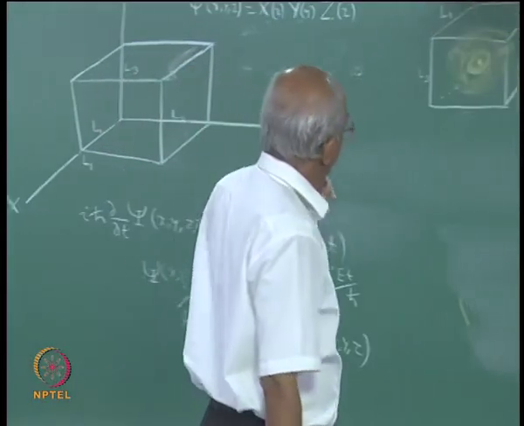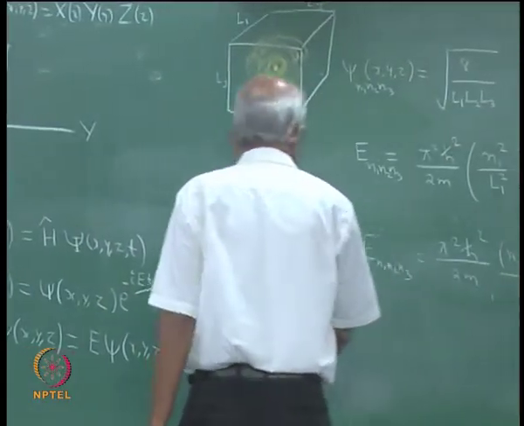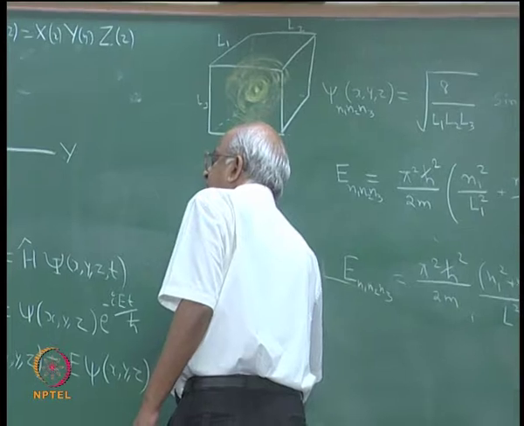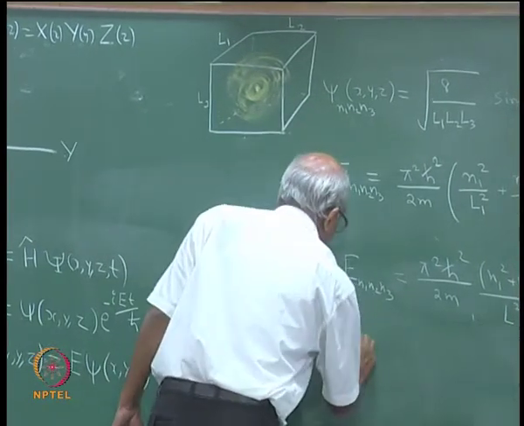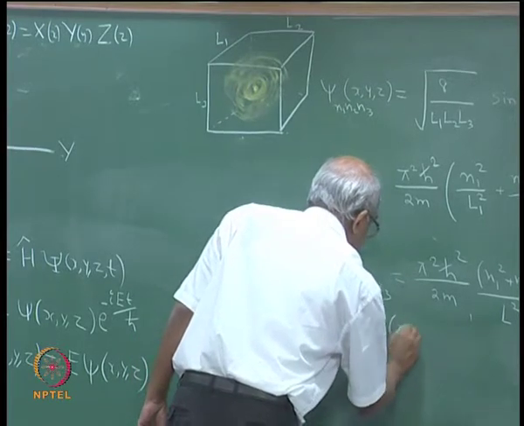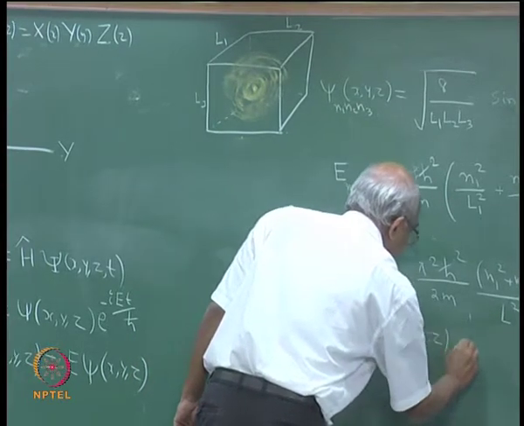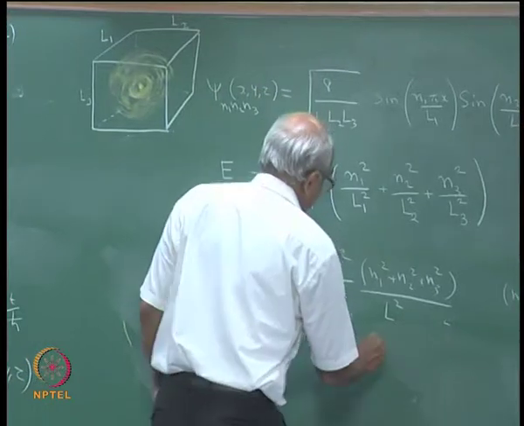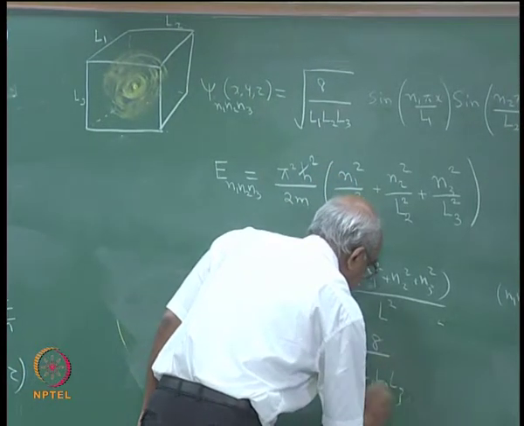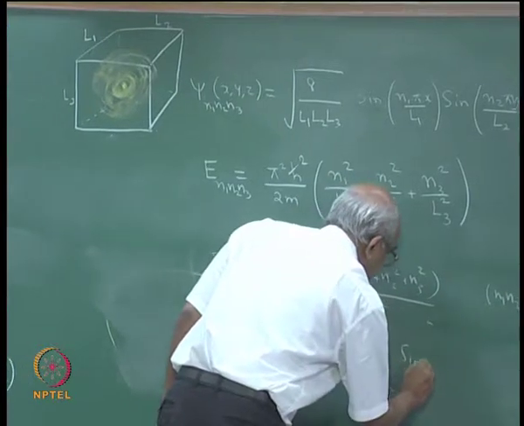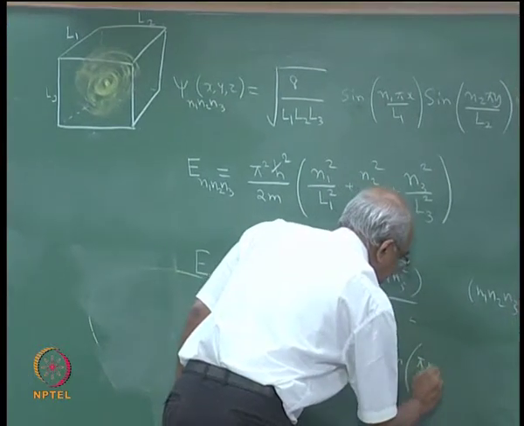Now, suppose you are thinking of psi 1 to 1, x y z. Explicitly written, it is going to be square root of 8 by L1 L2 L3 sin pi x by L1.